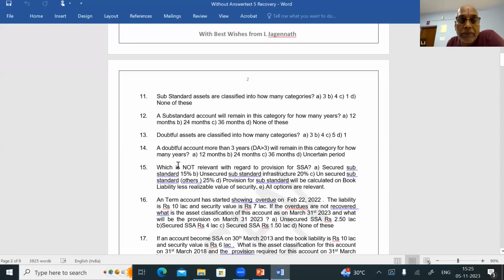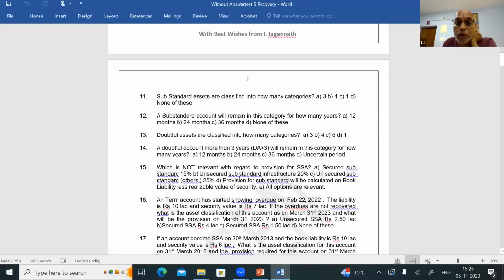See, question number 13 is over. Question number 14 is over. Question number 15: which is not relevant with regard to provision for substandard. Secured substandard, 15%. Unsecured substandard infrastructure, 20%. Unsecured substandard others, 25%. Okay. Secured substandard, 15, correct. Unsecured substandard infrastructure, 20, correct. Unsecured substandard others, 25, correct.